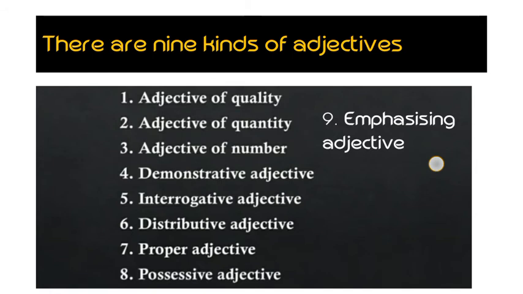So you all have to learn the names of all these adjectives. There are 9 kinds of adjectives. Let's learn and understand these different kinds of adjectives with the definitions and the examples.